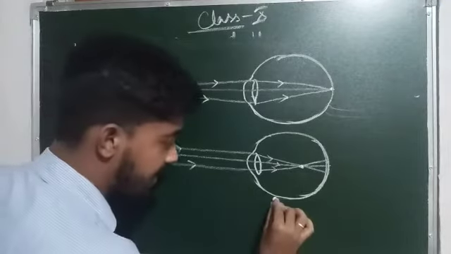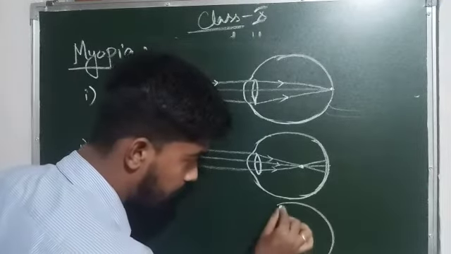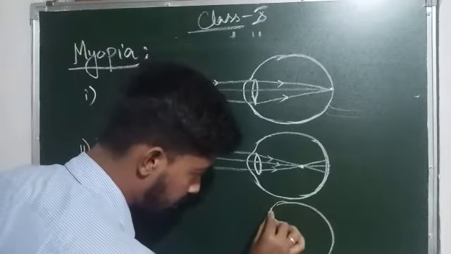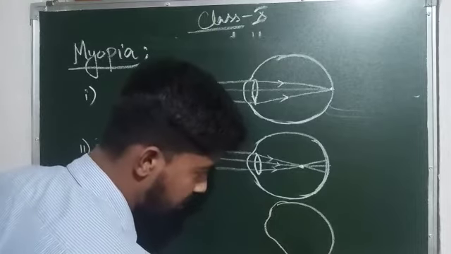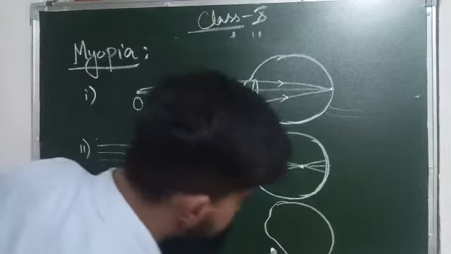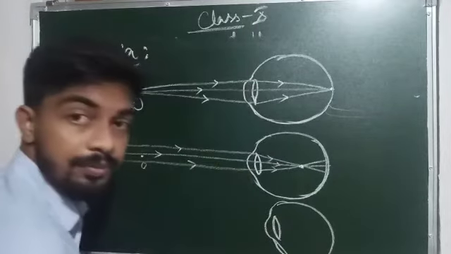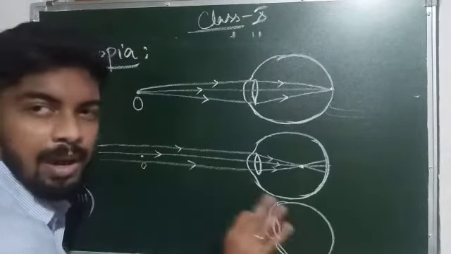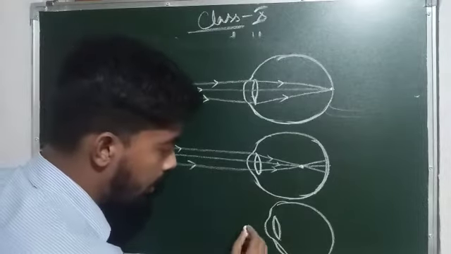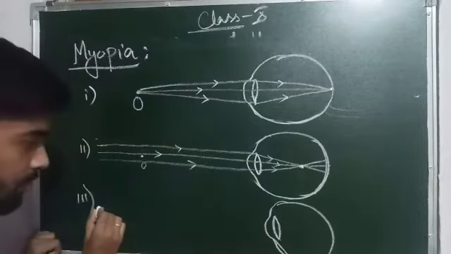For example, this is the same eyeball. The diagram may be a little bit small, just try to understand. This is the eye lens. Now what happens when the object is far?